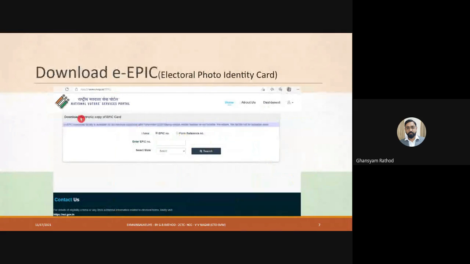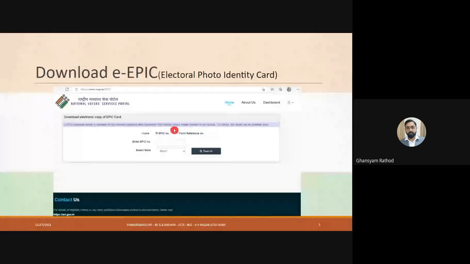Here it is written: download electronic copy of eEpic card. You have to enter your electronic Epic card number; otherwise, if you do not have it registered, you cannot download. Here you see, eEpic download facility is available for electors registered after November 2020.